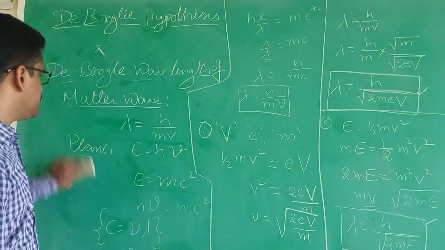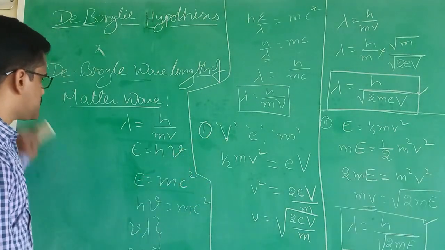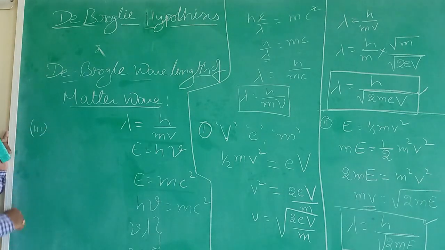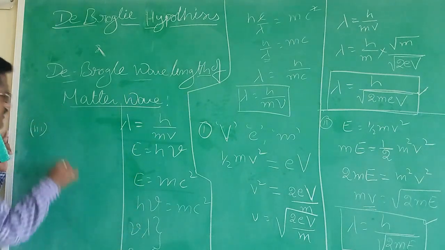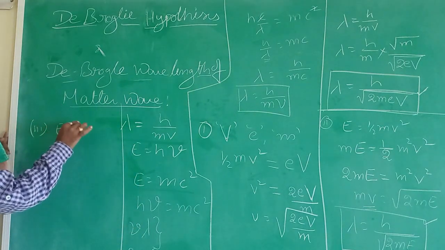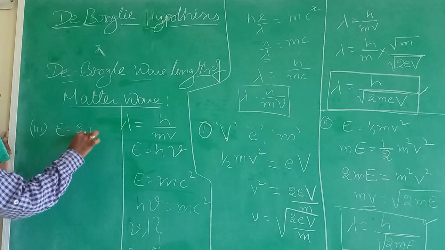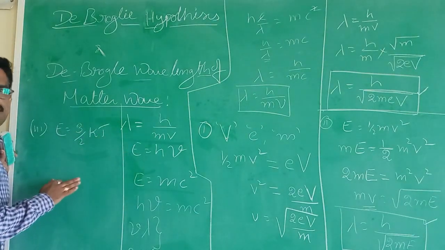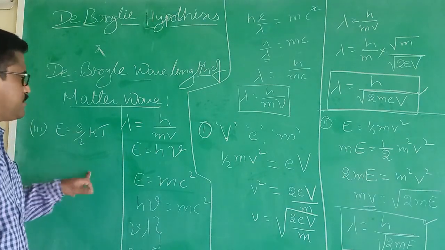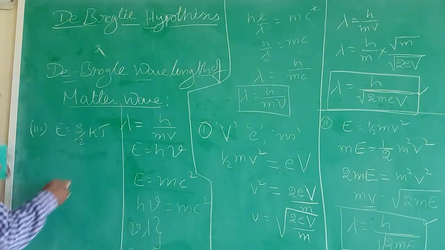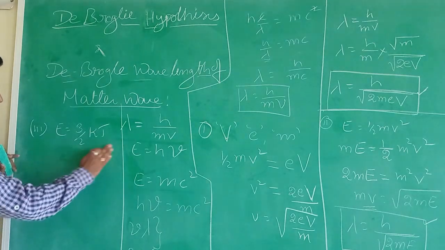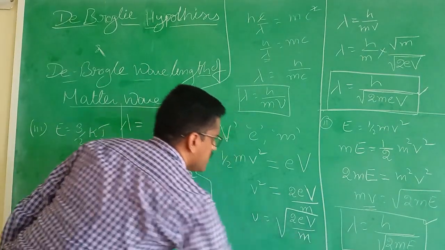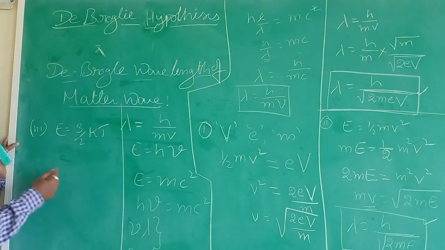From thermodynamics, the kinetic energy from the kinetic theory of gases is E equal to 3 by 2 kT. Therefore, we substitute E in this expression to get the final required de-Broglie wavelength.